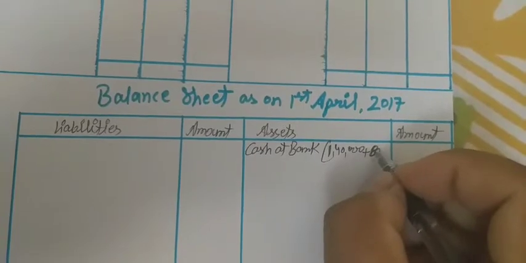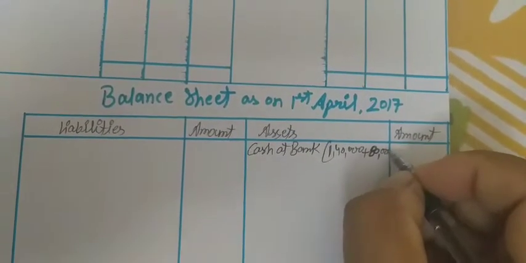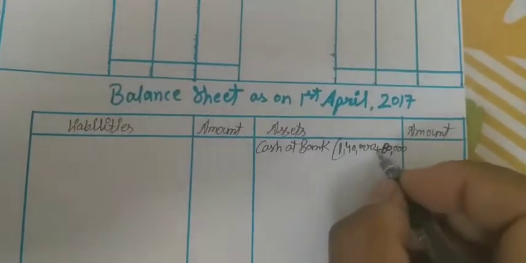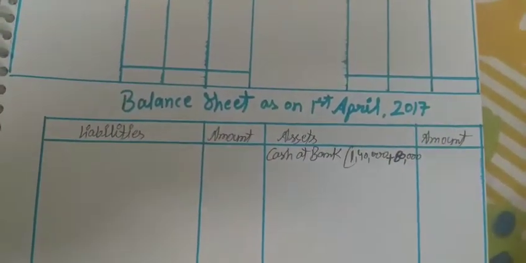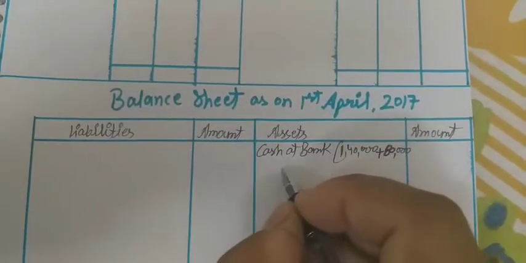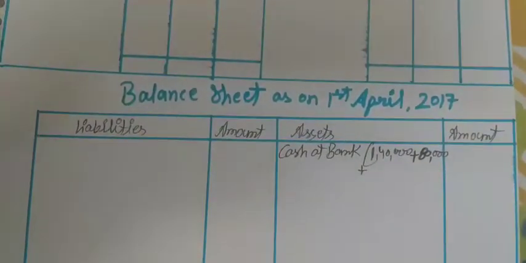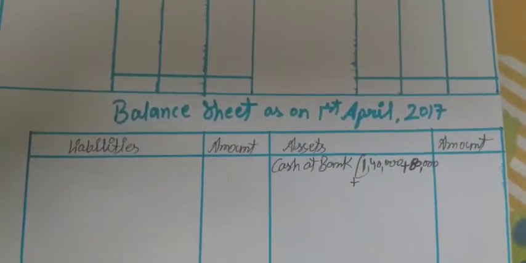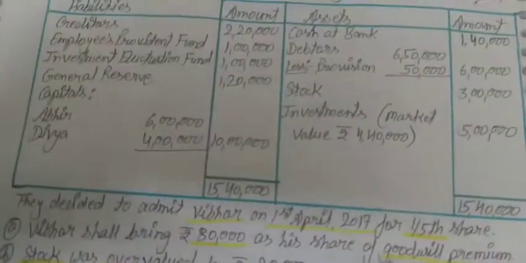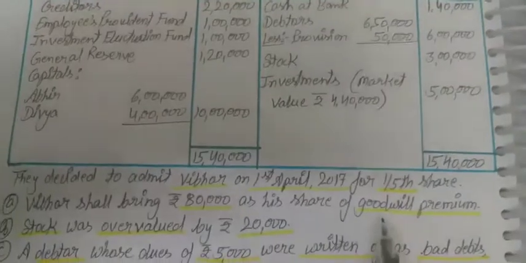Total 80,000 is being brought in, and he brings his capital. So capital also we will calculate, then we will total. So we will total after the calculation of capital. So the first adjustment is completed, related to premium for goodwill.